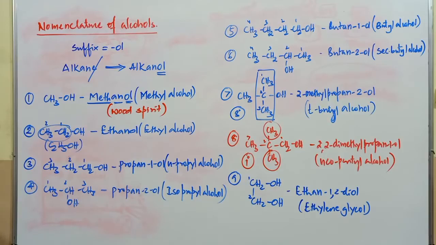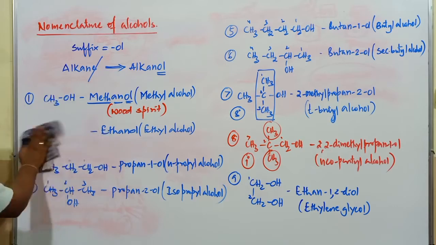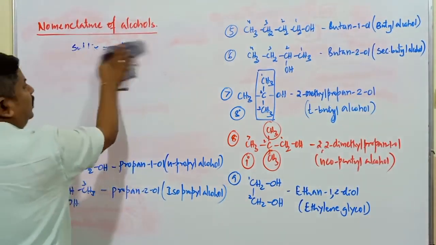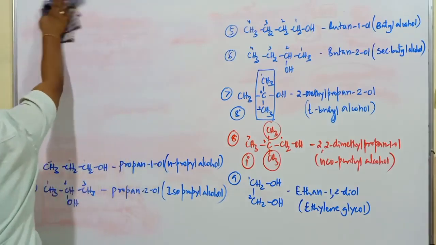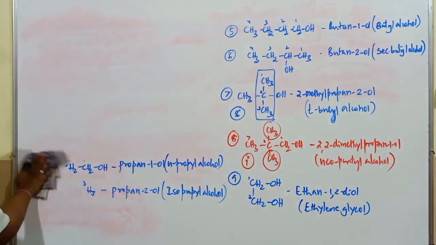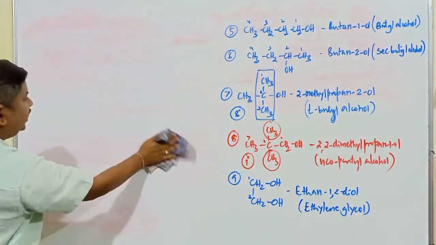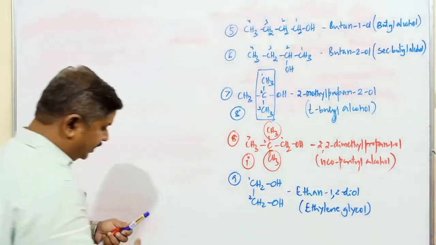Copy it. So this is about nomenclature of simple alcohols. That is, the last one was the dihydric alcoholic compound. Copy it fast. Simultaneously you have to copy all these things.